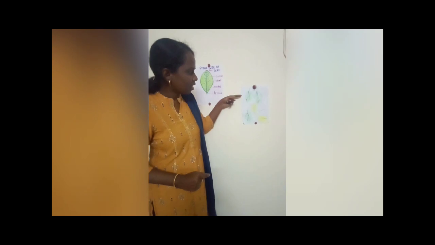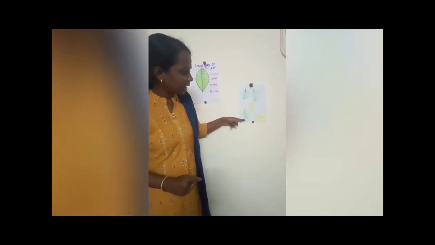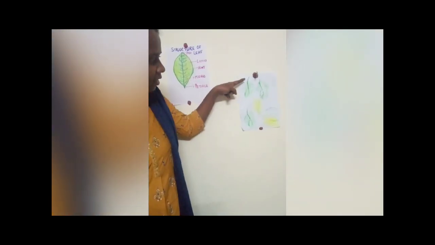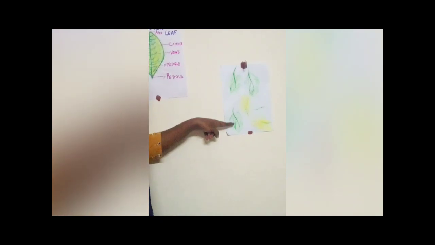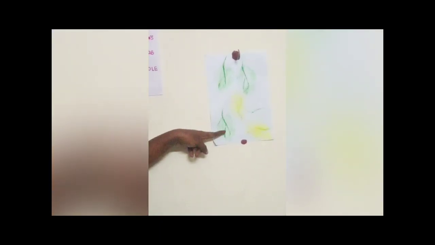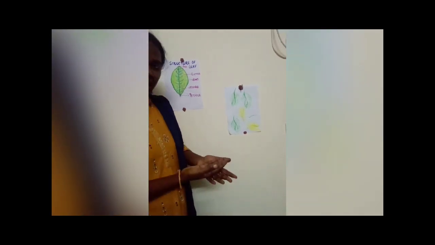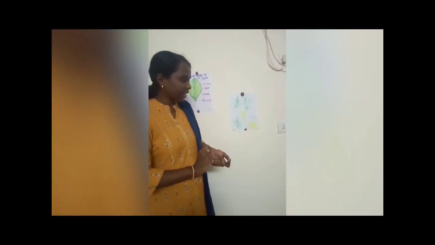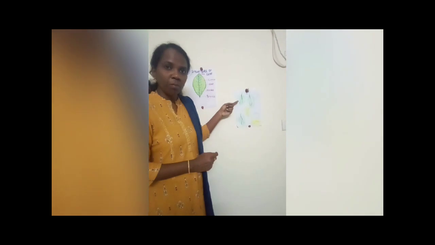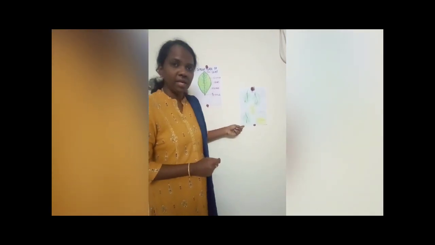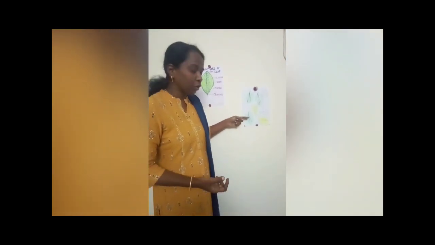These traces will show the actual skeleton of the leaves. You can see the midrib, side veins and all. So you can do this activity at home and see the structure of the leaf. Just keep a dried leaf under a paper and sketch it out with a pencil. You will get a skeleton like this. It will be easier for you to understand when you do it on your own.